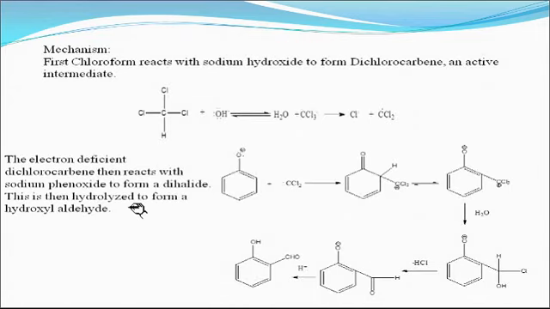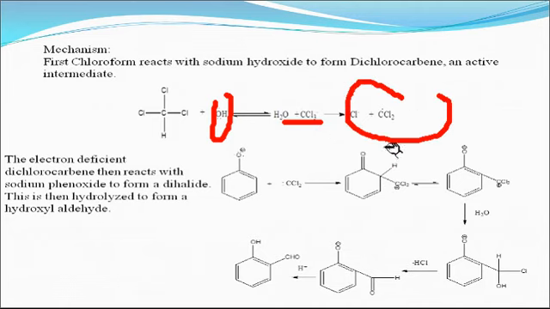Here is the mechanism of the Reimer-Tiemann reaction. First, chloroform reacts with sodium hydroxide to form dichlorocarbene, an active intermediate. So here chloroform reacts with the hydroxide and H2O, CCl3 forms, and finally we get dichlorocarbene, which acts as an active intermediate. The electron deficient dichlorocarbene then reacts with sodium phenoxide to form a dihalide. This is then hydrolyzed to form a hydroxy aldehyde.